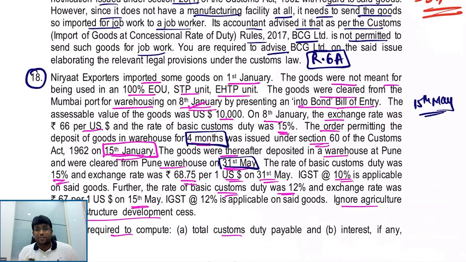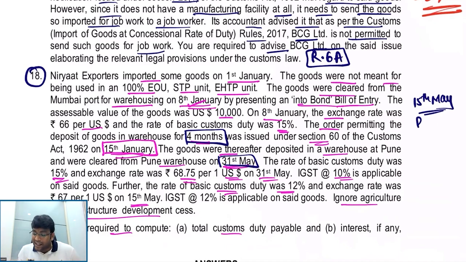Even though you removed on 31st March, my dear friends, we will see the BCD rate on 15th May only. The reason is very clear: if the goods are not removed from the warehouse within the permissible time, they are deemed to have been improperly removed. In fact, there is one case law for this. Supreme Court ruling called Kesharam Rayon, where they clearly said that if the goods are not removed within the prescribed time limit, they are deemed to be improperly removed. And please see the BCD rate on the last day on which goods should have been removed. So on 15th May, we will see the BCD rates.